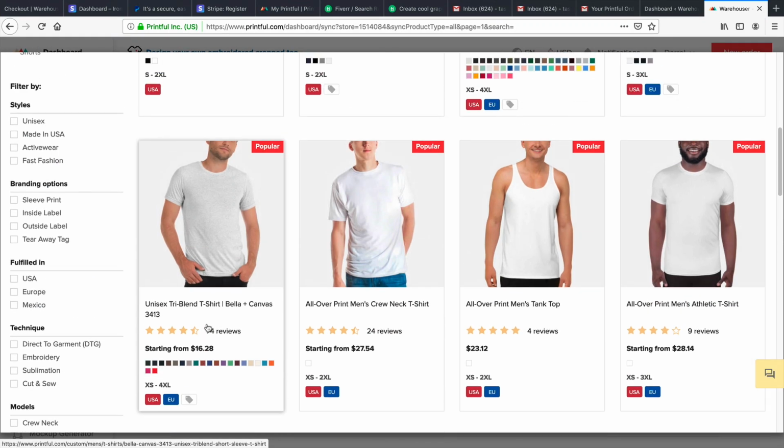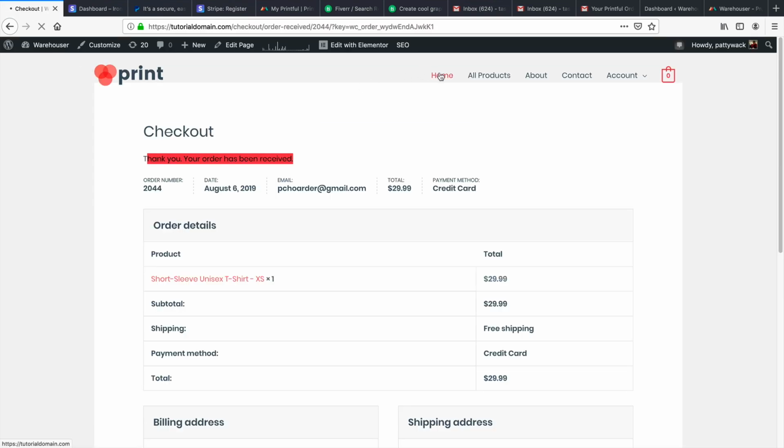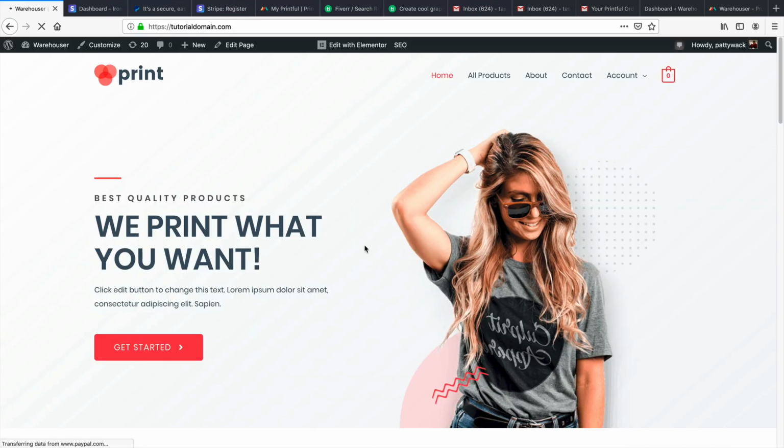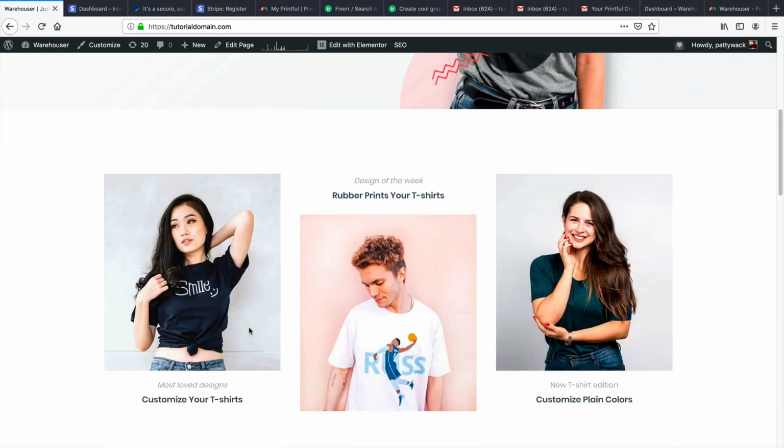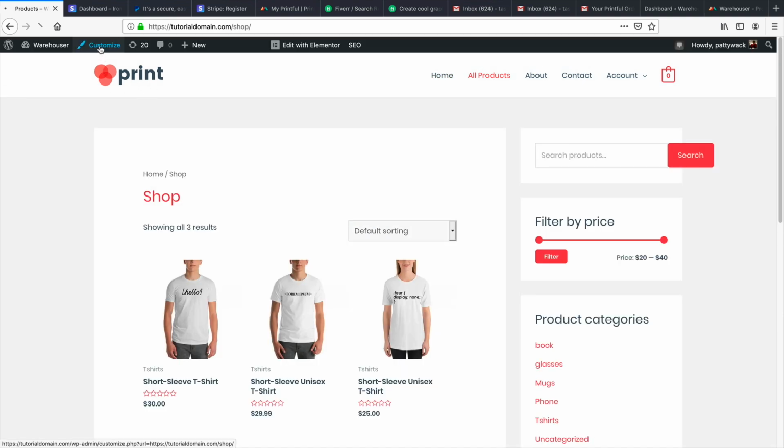So what I've shown you guys so far, it's not really difficult. In fact, it's pretty easy. Now there are some other things that you might want to do, like change the actual color and everything else. So a lot of this can be done in your theme options settings. So right here, if you go to your shop page, we'll go to all products, you can go to customize, and a lot of this can be changed in your theme customizer.